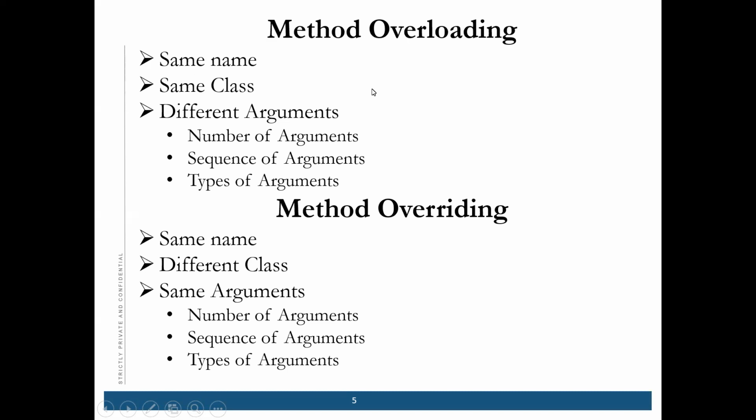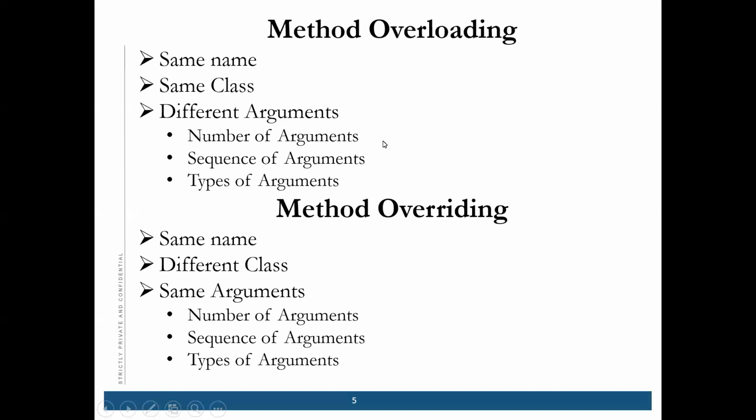What are arguments? Which we pass inside the method, the parameters. They should be different: either the number of arguments can be different, or the sequence of arguments, or the type of arguments.